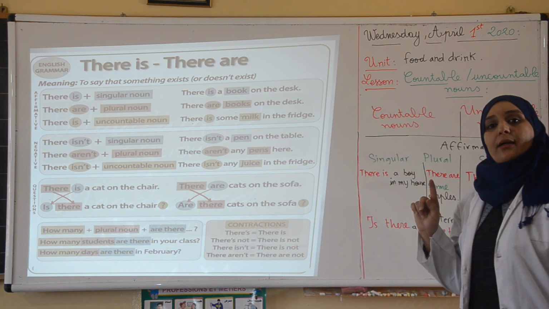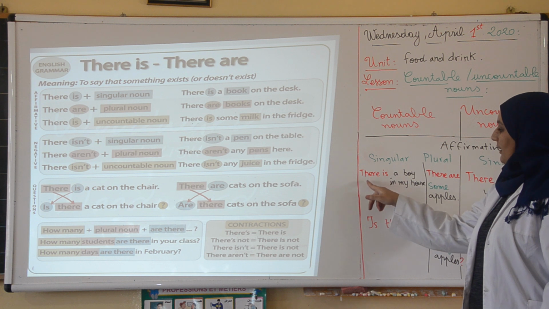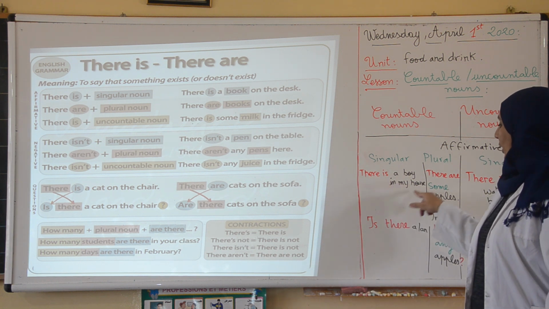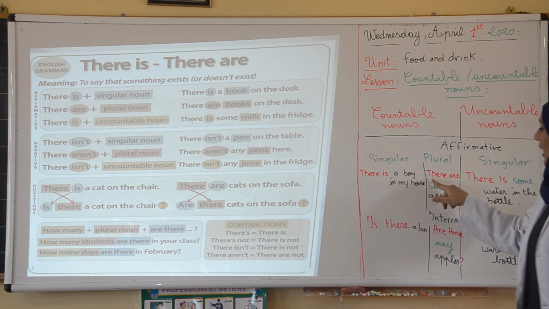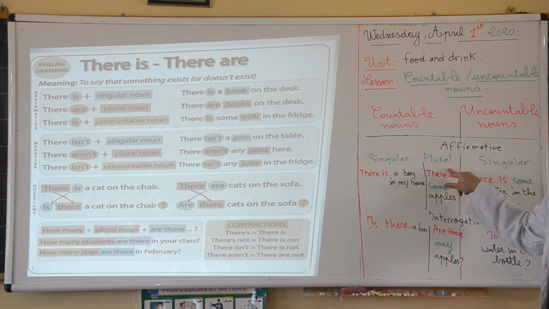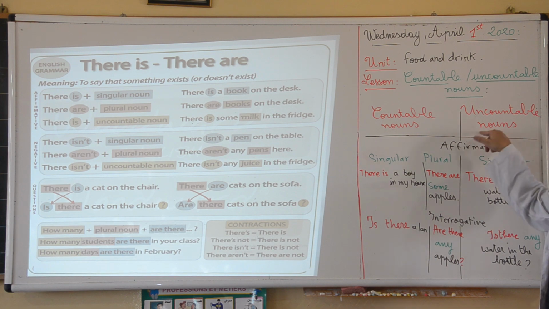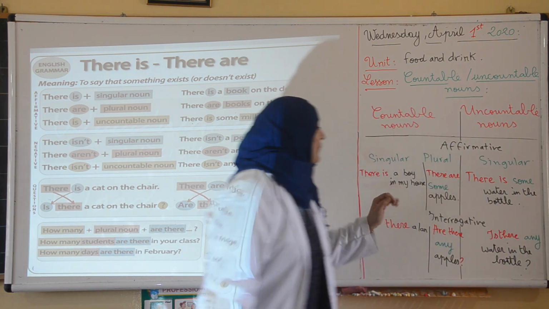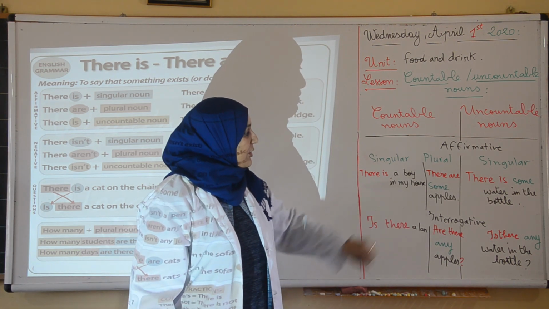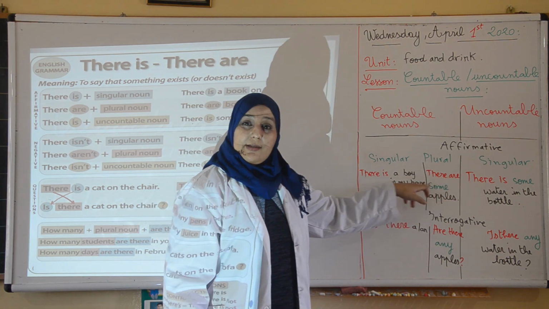We start with countable nouns. With countable nouns, here is an example. There is a boy in my house. We use there is with singular, and there are with plural, and there is with uncountable. Since it's singular, we use there is, right? So, there is a boy in my house. Plural: there are some apples.